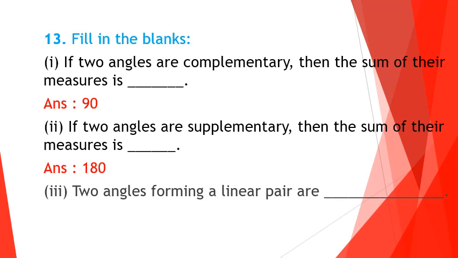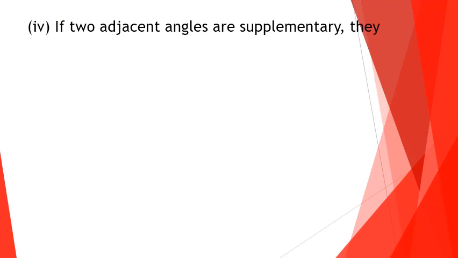Third question, two angles forming a linear pair are supplementary. Fourth question, if two adjacent angles are supplementary, they form a dash. They form a linear pair.